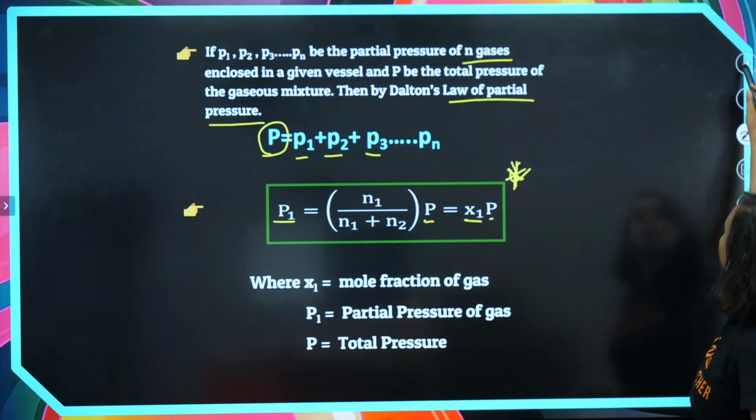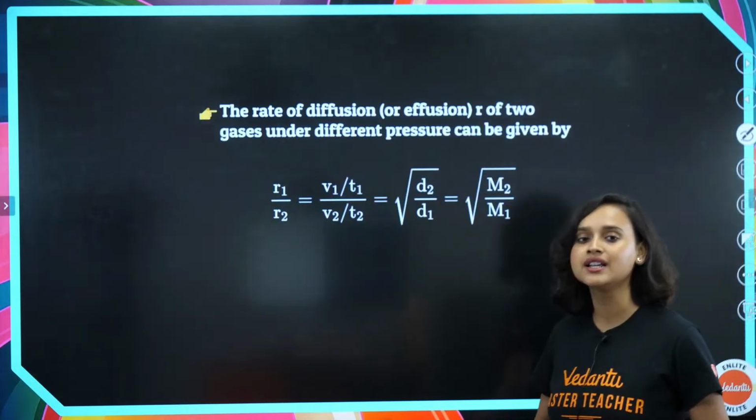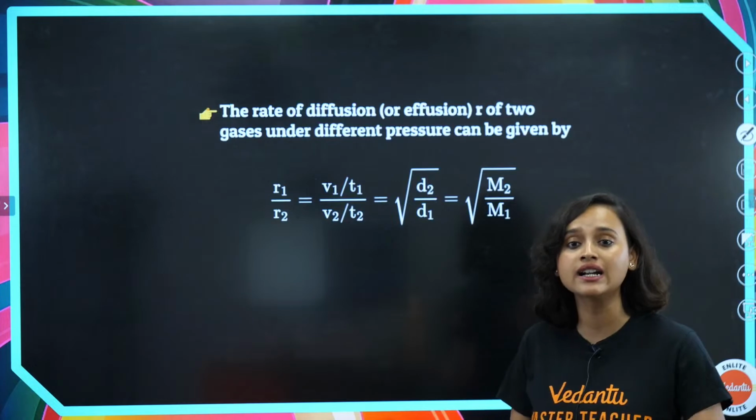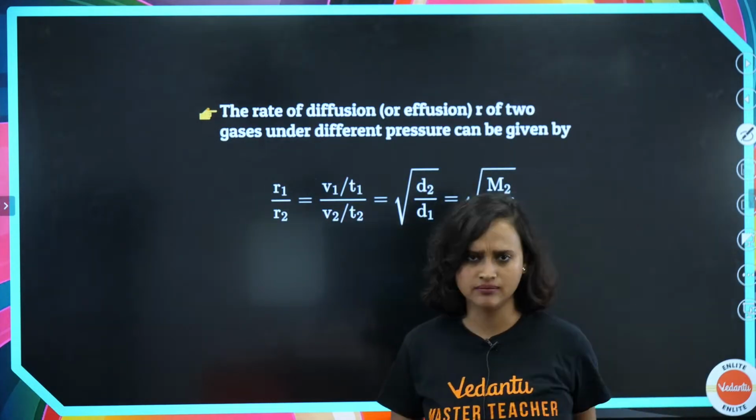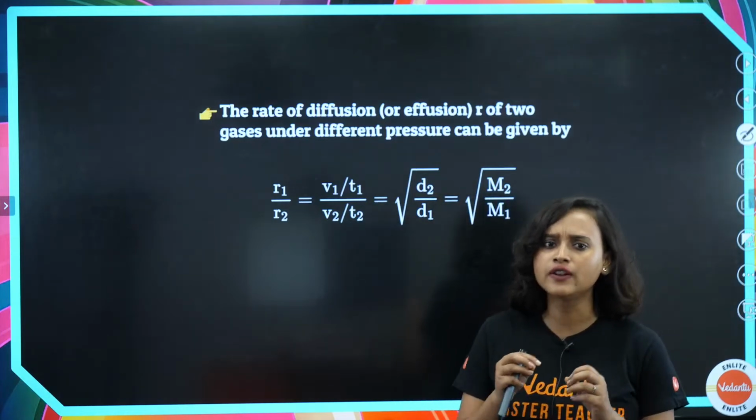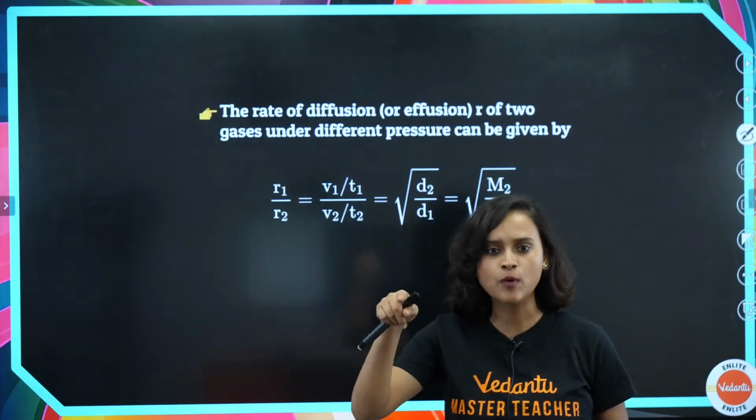All right. Moving on from here, we also understand something called the rate of diffusion or effusion, that is small r.